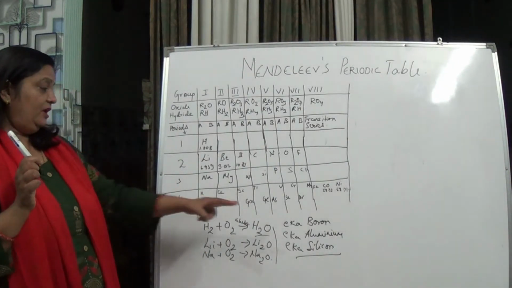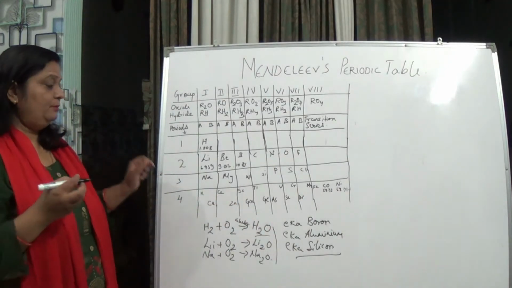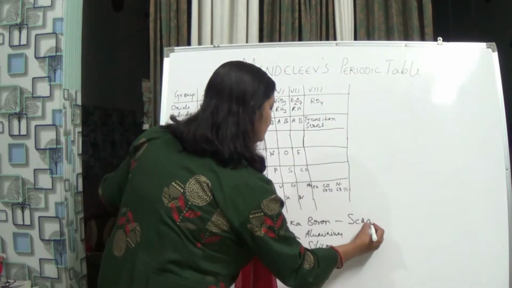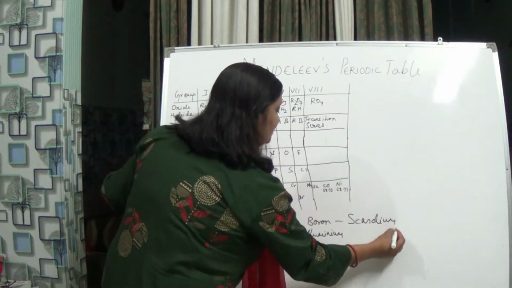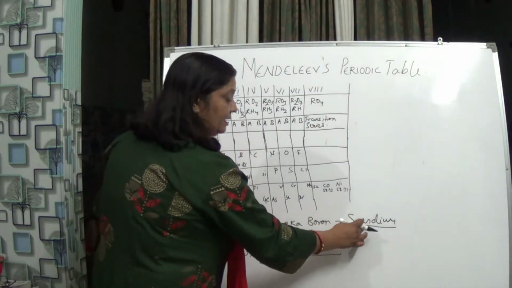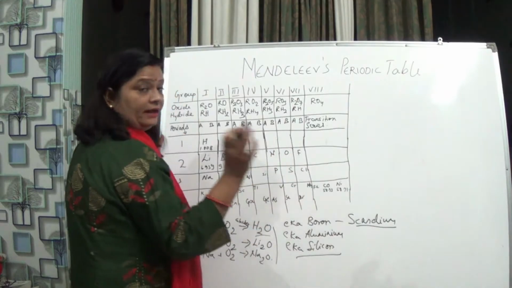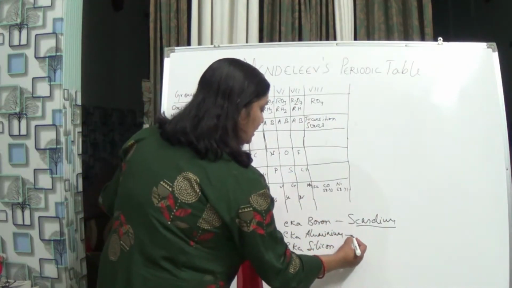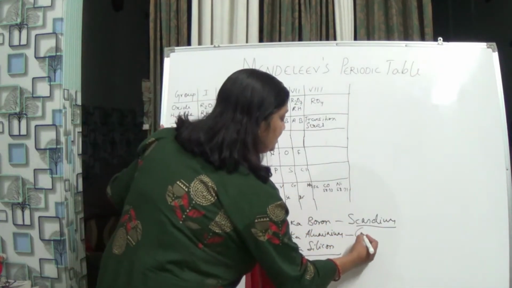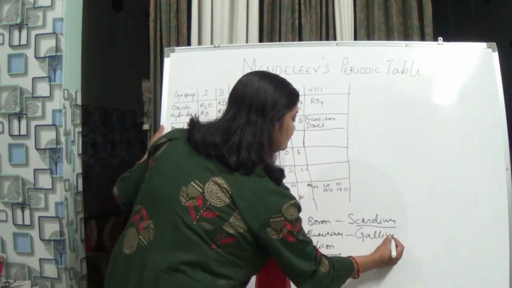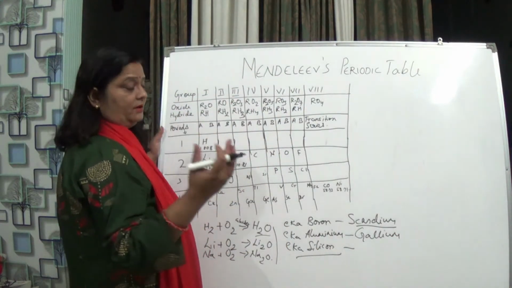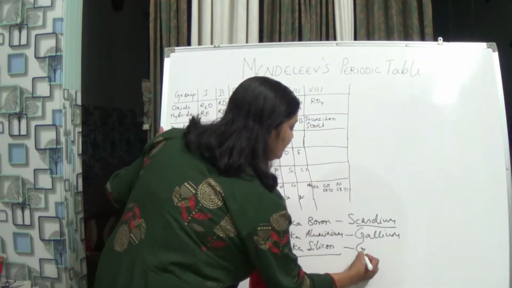Okay, here for Eka boron, this scandium is Eka boron, he left space, he did not name it actually. The name when it was discovered, it was given that element, that scandium. Now for Eka aluminium, later on when it was discovered, it was known as gallium. And Eka silicon, when it was discovered, it was known as germanium.